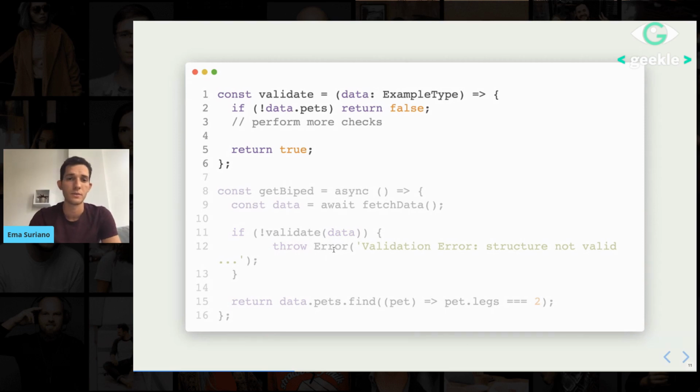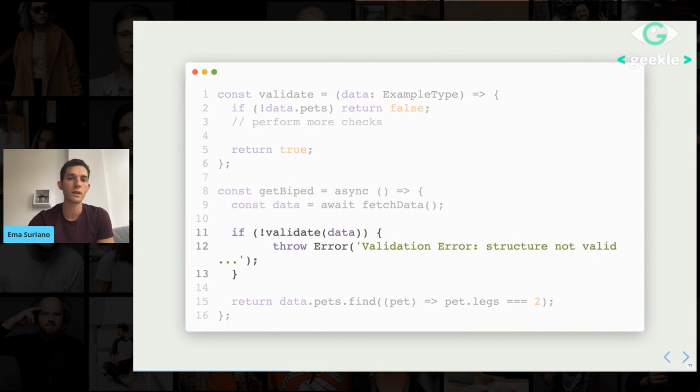So what is this validate function? It's pretty simple. It's just a set of ifs. It's something we are all used to doing. I'm asking if pets actually exist in data. If it doesn't exist, I'm returning false, because this is not a valid structure for me. Here we can add any other checks that we want, more complicated logic. For the sake of the presentation, I wanted to keep it simple. And if everything is cool, then we just return true. Then at the end, we can finally perform our find, and ideally, it shouldn't crash.